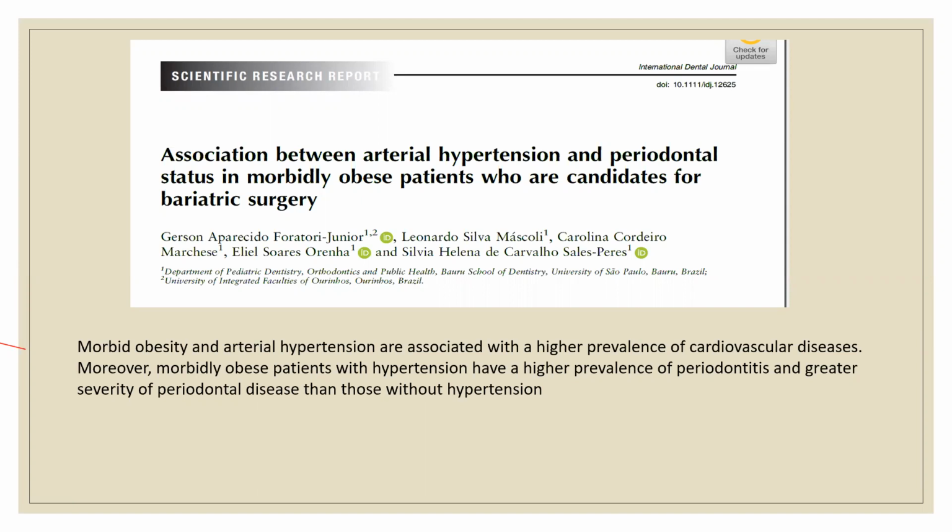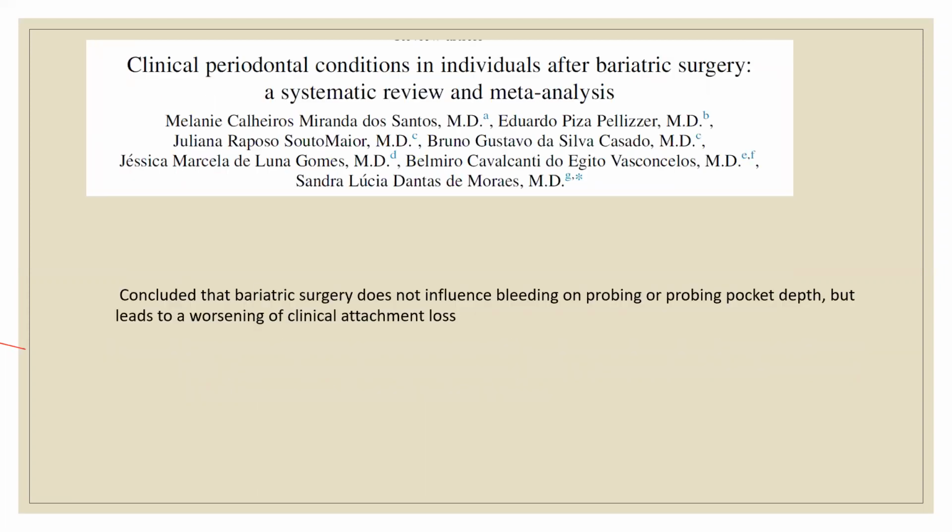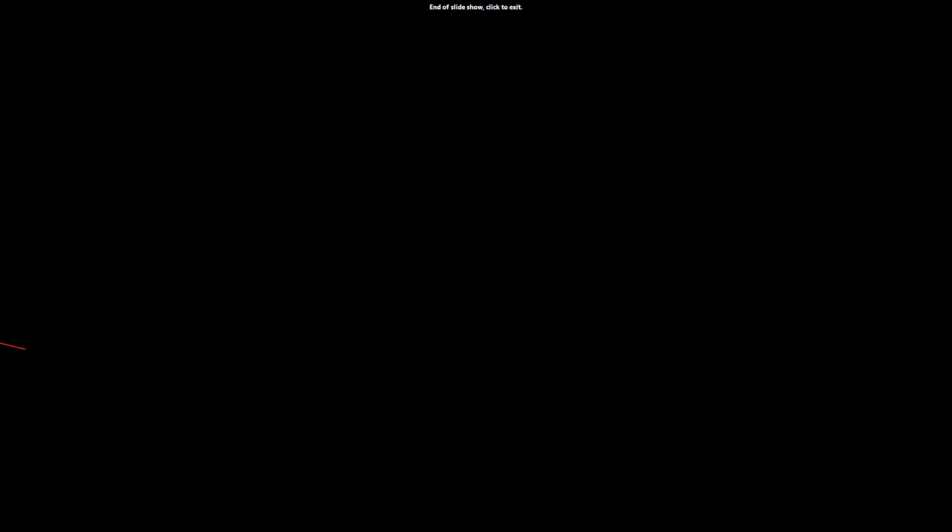Just by doing a surgery and checking in a month, you can't find it, because periodontal inflammation takes time to measure. Without any periodontal treatment, just by doing bariatric surgery, you cannot find that benefit. So there is not much association between bariatric surgery and periodontitis parameters. A systematic review on clinical periodontal conditions in individuals after bariatric surgery mentioned not much influence. You can say a neutral influence.